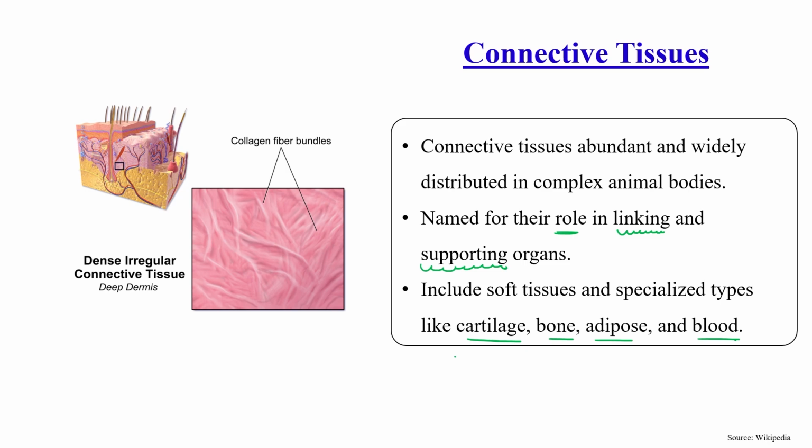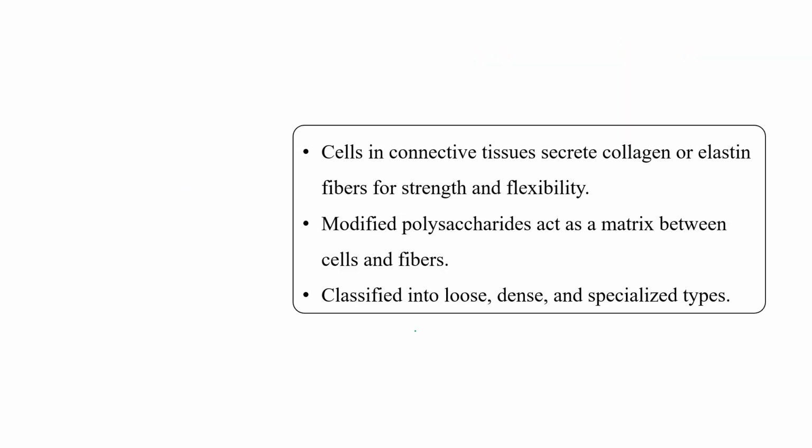The cells present in connective tissue secrete collagen or elastin fiber for strength and flexibility of an individual.